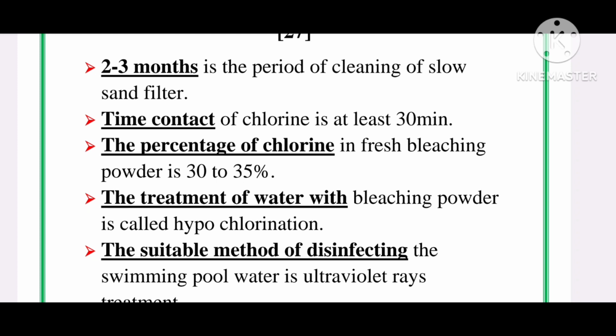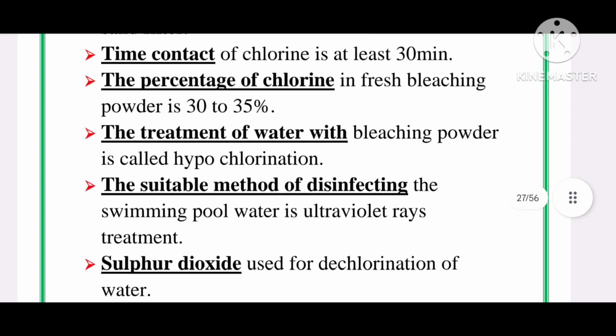Next point, the treatment of water with bleaching powder is called hypochlorination. Next point, the suitable method of disinfecting the swimming pool water is ultraviolet rays treatment.